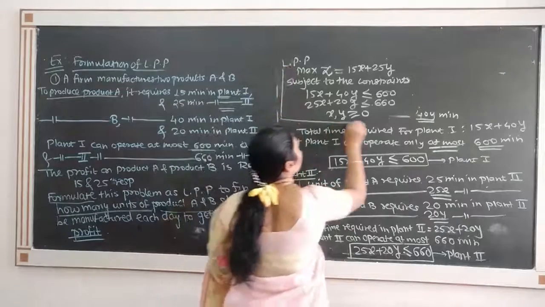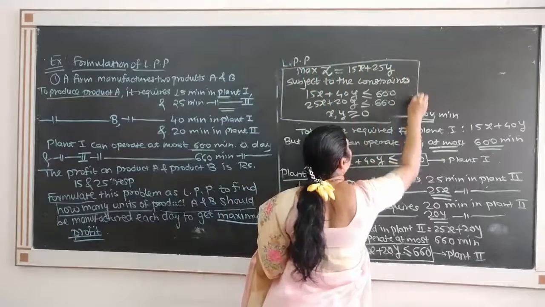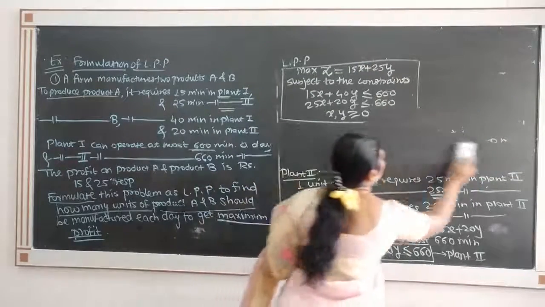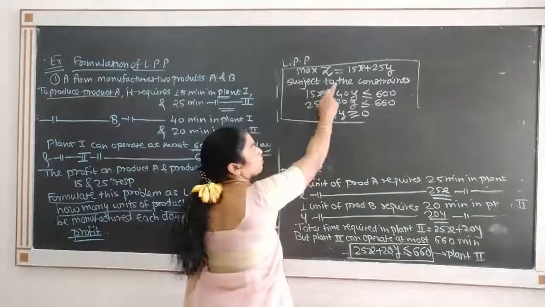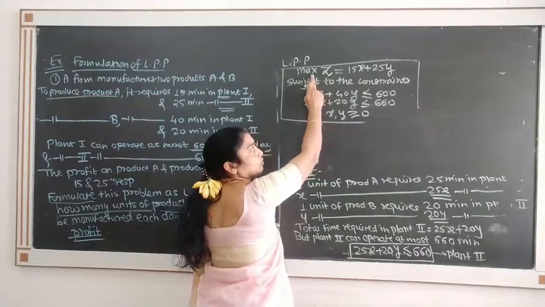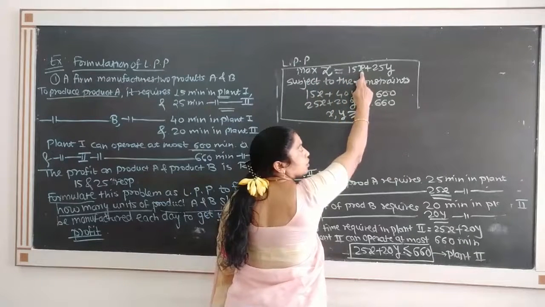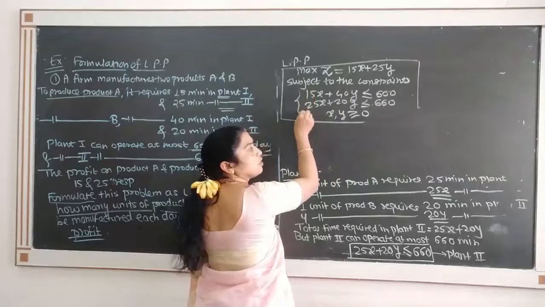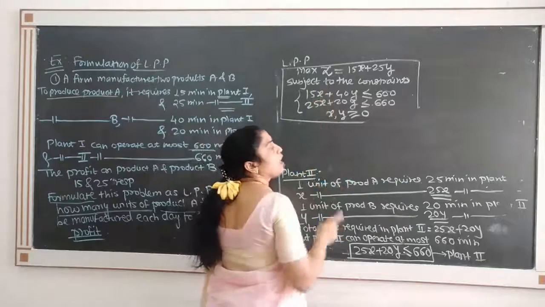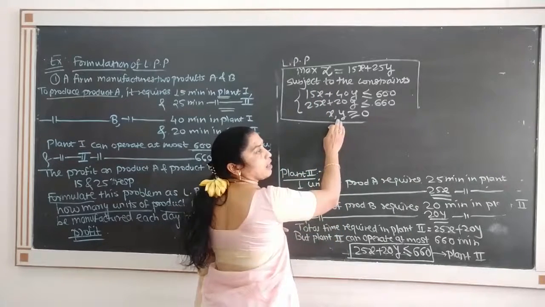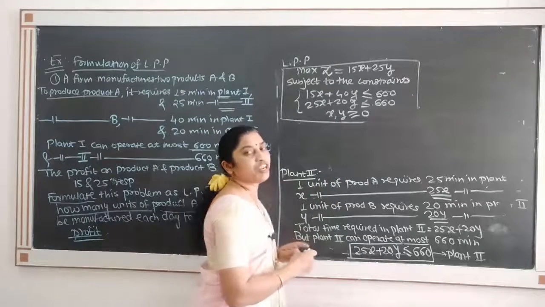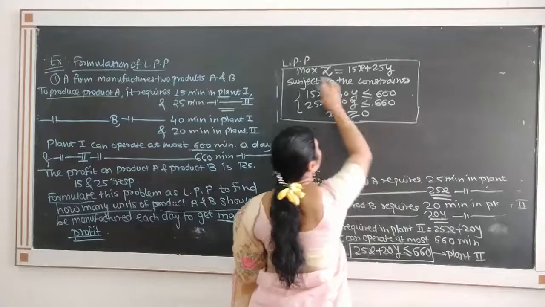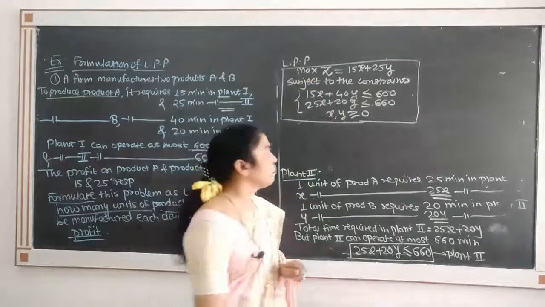This is known as formulation of a linear programming problem. Every linear programming problem has this form, that is an objective function, which is a linear function of decision variables, constraints which are also linear functions of decision variables, may be equality or inequality, and the non-negativity constraint, that is decision variables greater than or equal to 0. So this is our final answer, that is formulation of the linear programming problem.